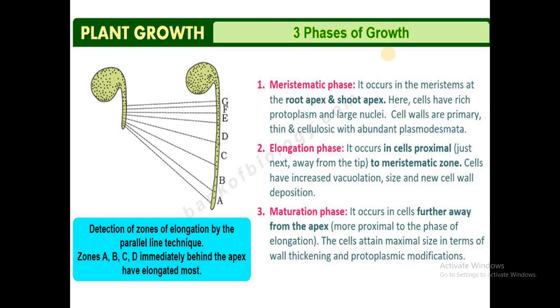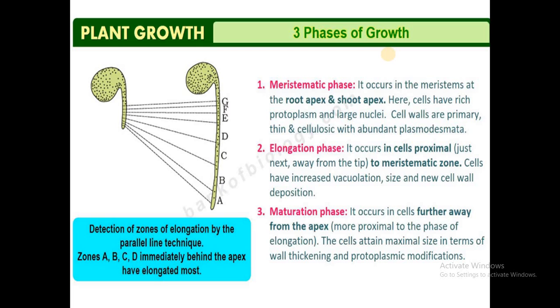When you consider the different phases of growth, it can be studied in three different phases. The first phase is the meristematic phase. Here the plant cells are under division, that is, they show high meristematic activity, especially in the growing parts of the plant, where we find the meristematic cells. The second phase is the elongation phase. In this phase we can see the increase in the length of the plant cells due to increased vacuolation, increase in size, or deposition of the cell wall.